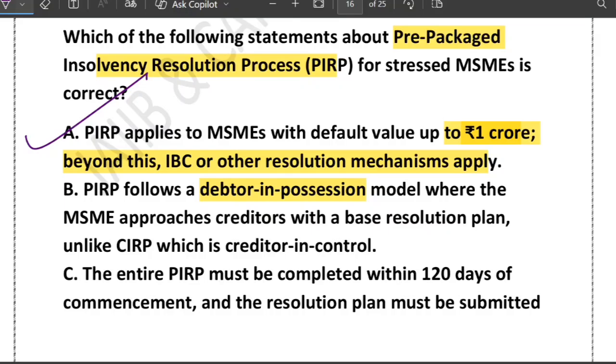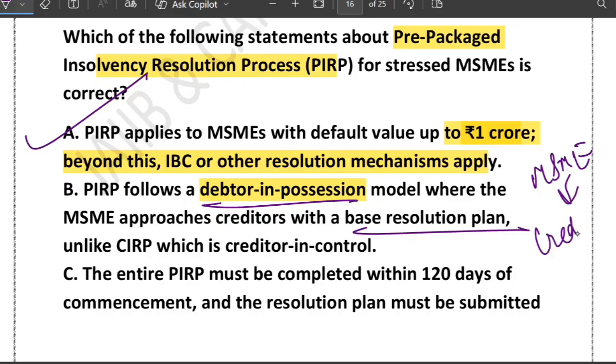Yes, B is also correct. It uses the debtor in possession model, right? MSME itself approaches the creditors with a base resolution plan. This is different from CIRP, which is a creditor in control model.